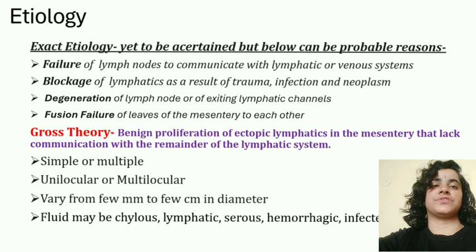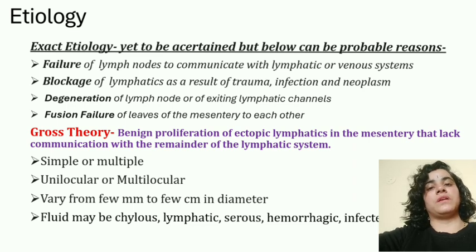There can be degeneration of the lymph nodes or the already existing lymphatic channel, or there can be failure of the fusion of the leaves of the mesentery with each other. So Gross theory combines all these and says that benign proliferation of ectopic lymphatics in the mesentery that lack communication with the remainder of the lymphatic system can be the probable cause.